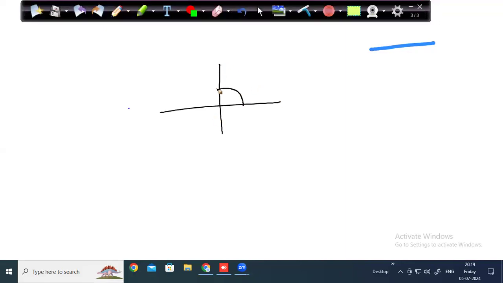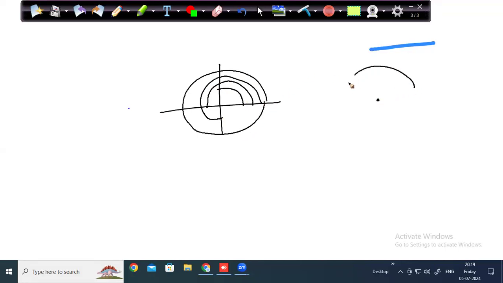This is pi by 2. This is pi. This is 3 pi by 2. This is 2 pi. And unit circle means a circle with radius 1. A circle with radius 1 is said to be a unit circle. Perfect. Now we'll come back to trigonometry.